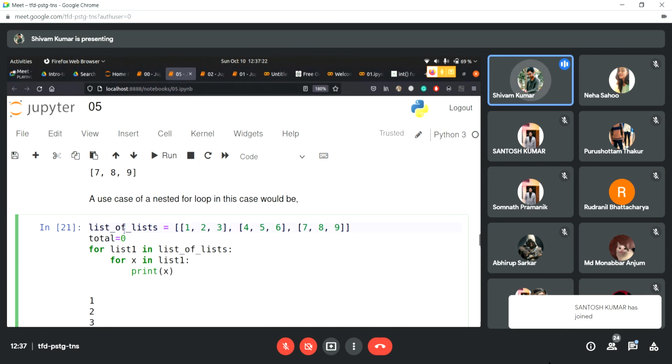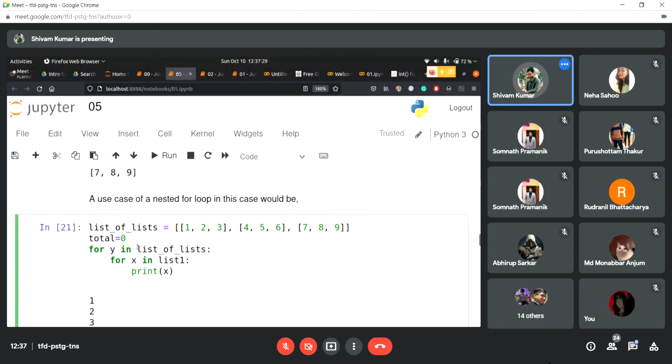So we define the list first, and then we try to find an element inside it, and we can name it anything. I can even name it y, but it is suggested that you give it list one or something related to the list, so that you know what you are trying to find.